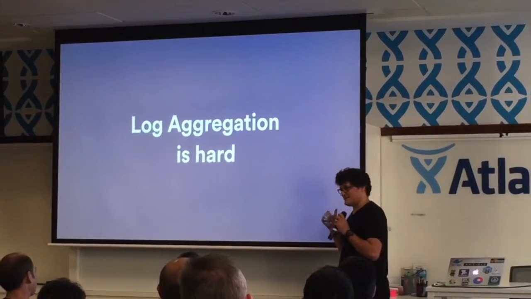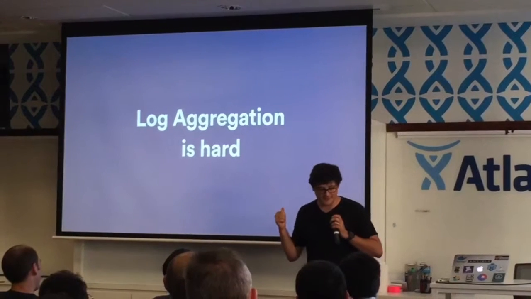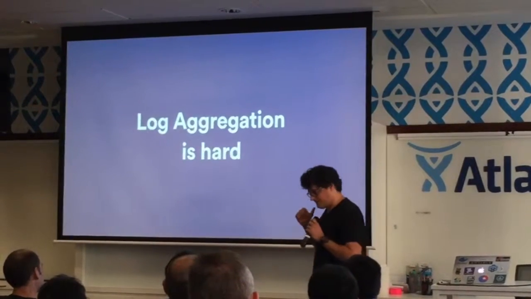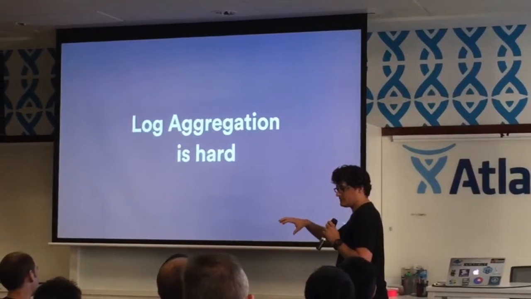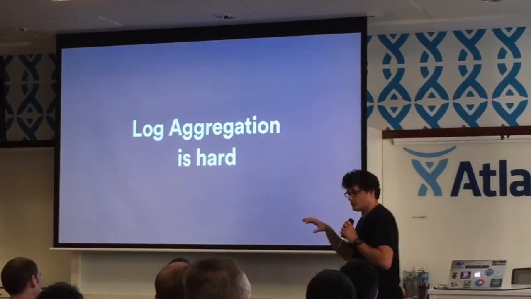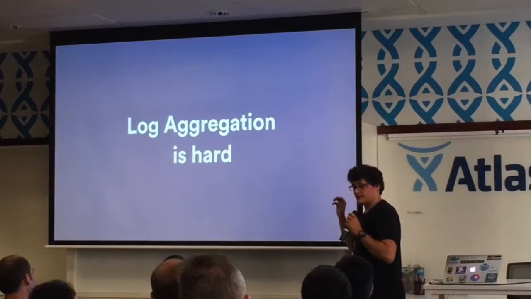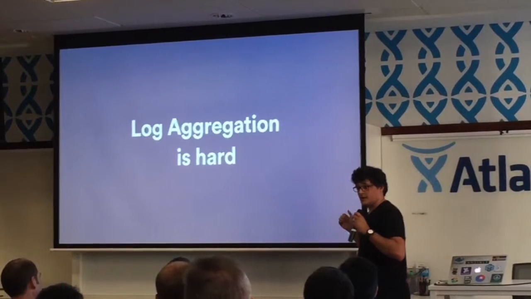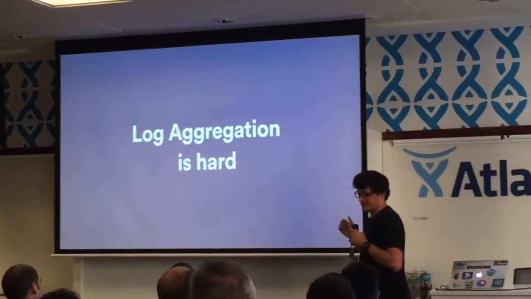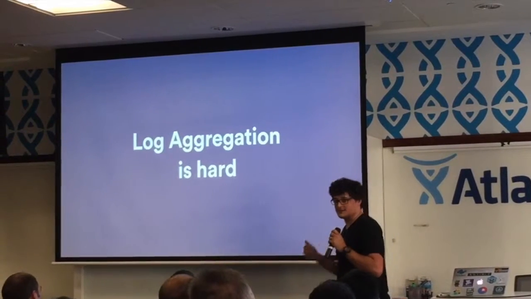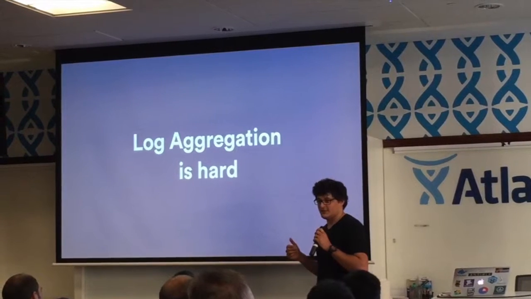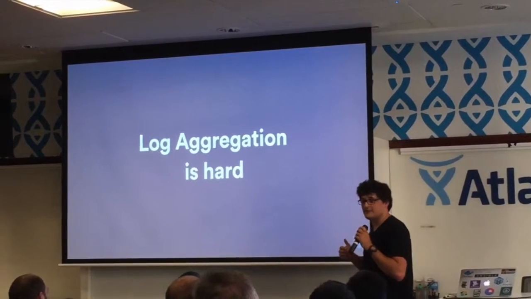Log aggregation. Also a really tricky one when you have 600 services. We initially created basically a fluentd log aggregator shipper on all of our instance nodes, and we had an Elasticsearch cluster per environment, and we sent logs to Elasticsearch. And that worked fine for a few months, and then we realized running Elasticsearch clusters is actually not a trivial job, and they all fell over.